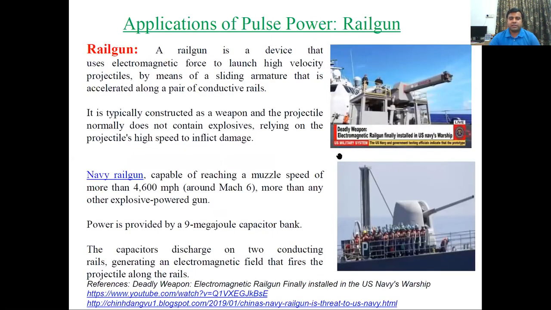So this is a rail gun. A rail gun is a device that uses electromagnetic force to launch high velocity projectiles. So this is used in the Navy railgun. It is typically constructed as a weapon, and the projectile normally does not contain explosives, relying on the projectile's high speed to inflict damage.